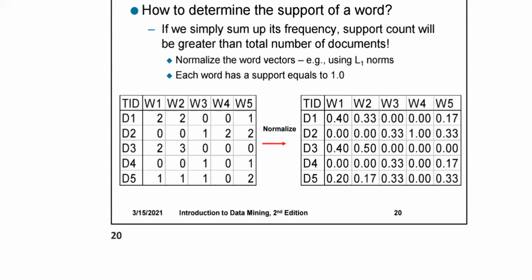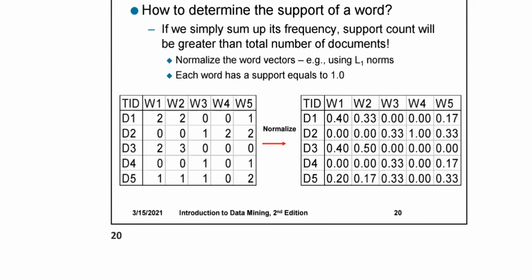Then 2 by 3, and 4 by 5. 2 by 5 is 0.4, and 2 is lesser, so we have to represent the lesser one, that is 3 by 5. 2 by 3 automatically you can get 0.33. Similarly 1 by 3, 1 by 5; 1 by 5 is 0.17.